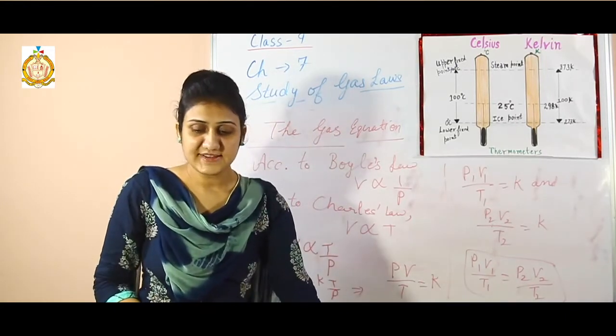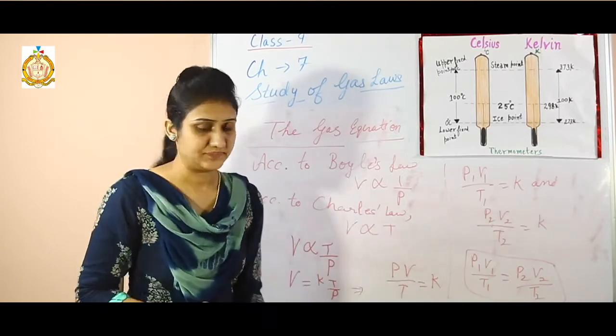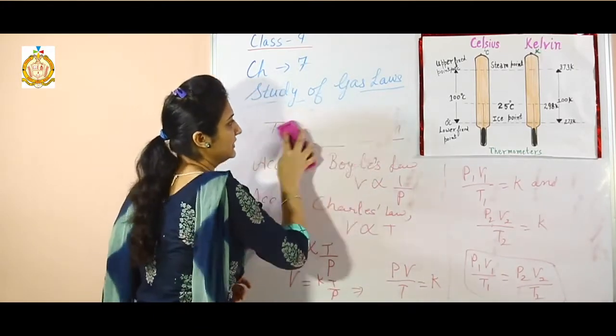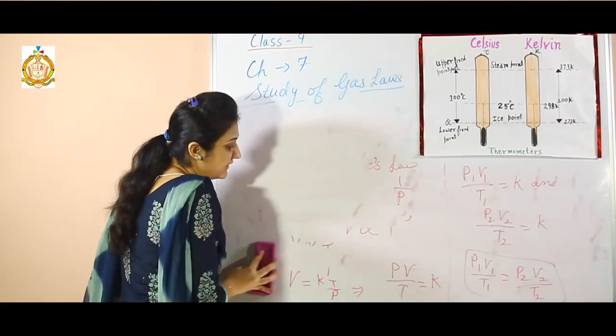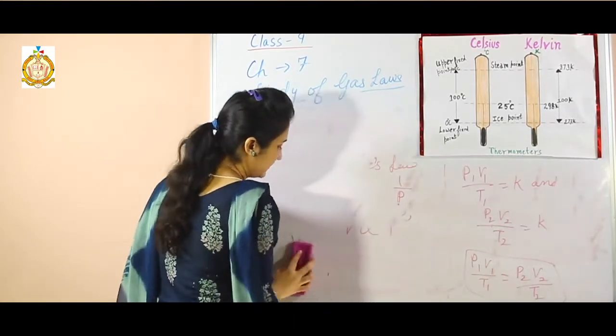Next one is standard temperature and pressure, STP. Why is there a need for standard temperature and pressure?